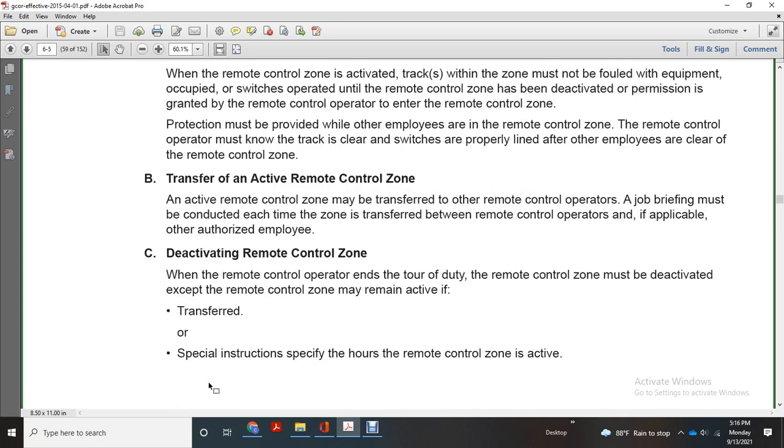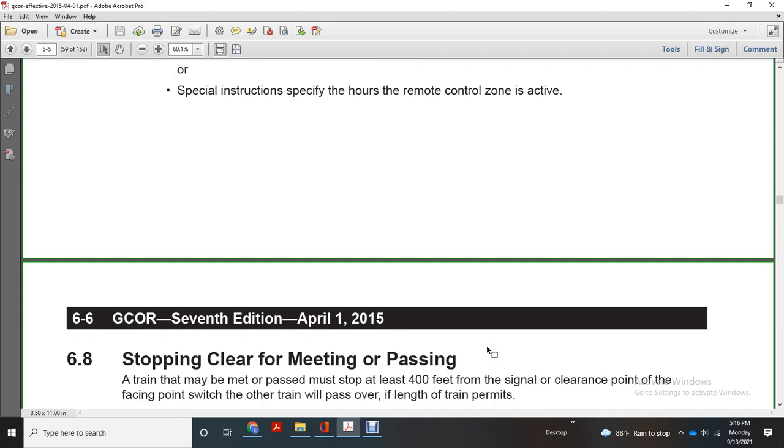Deactivation of the remote control zone. When the remote control operator ends the tour of duty, the remote control zone must be deactivated, except that the zone must remain in effect if the special instructions specify the hours the remote control is active.